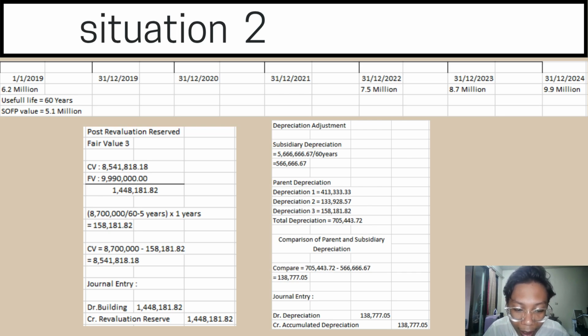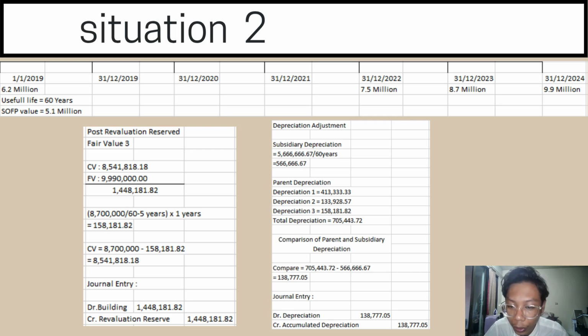Right now we will find the carrying value, and we will still use the 8.7 million as our principal, and minus the depreciation we get for the year, which is 158,181.82, and we will get the amount of 8,541,818.18. So the journal entry will be the comparison of fair value and carrying value. So debit building 1,448,181.82, and revaluation reserve on the credit side 1,448,181.82.